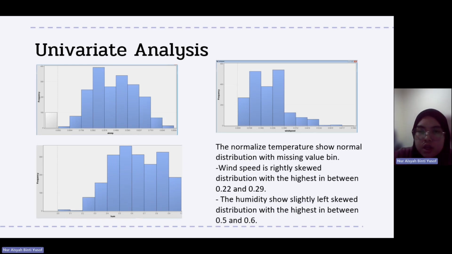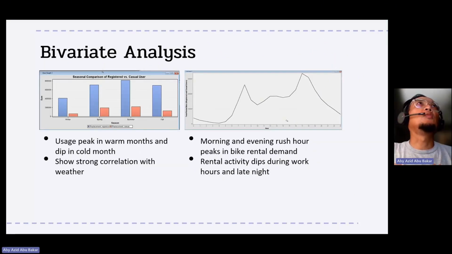For interval variables, the normalized temperature shows a normal distribution with the missing values marked in the front. The wind speed has a slightly skewed distribution with the highest between 0.22 and 0.29, while the humidity shows a slightly less skewed distribution with the highest between 0.5 and 0.6. For bivariate analysis, we look at the trend.